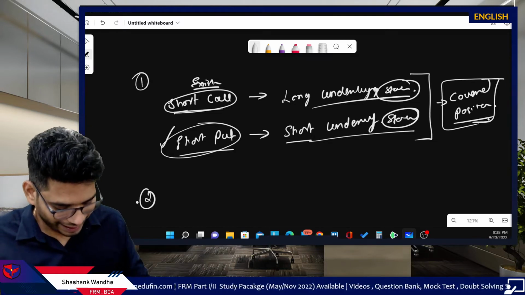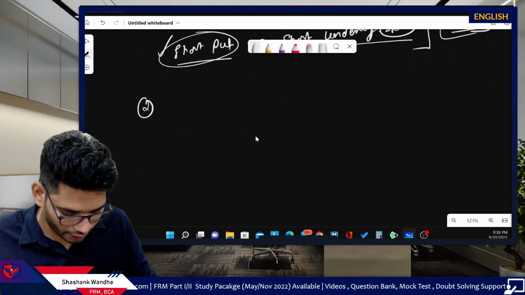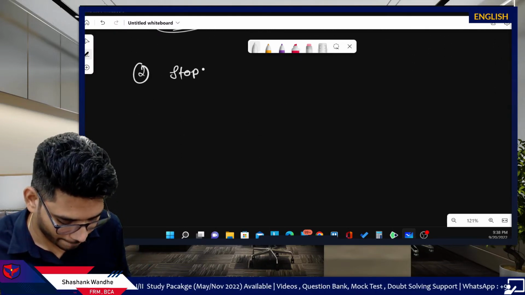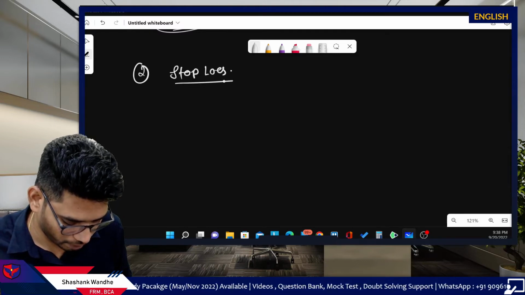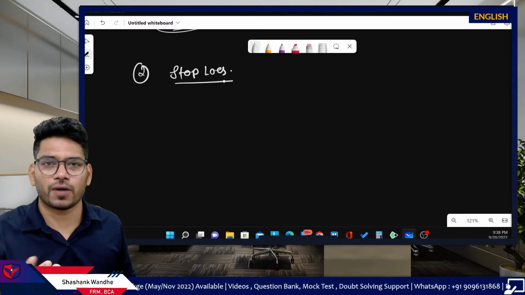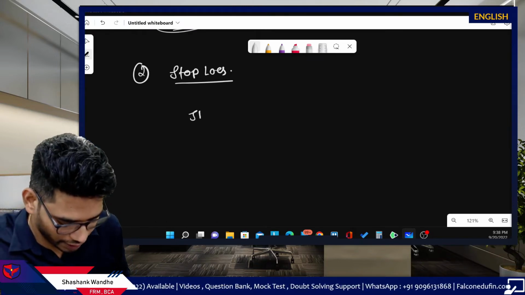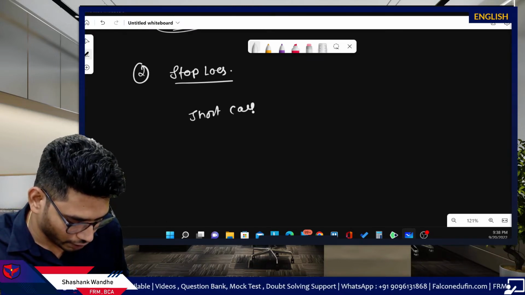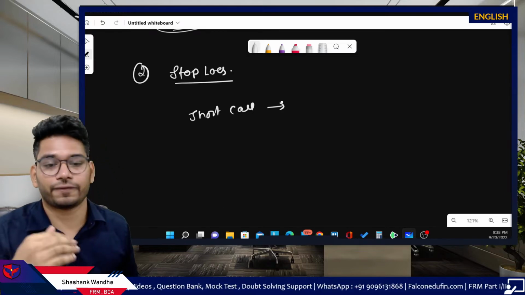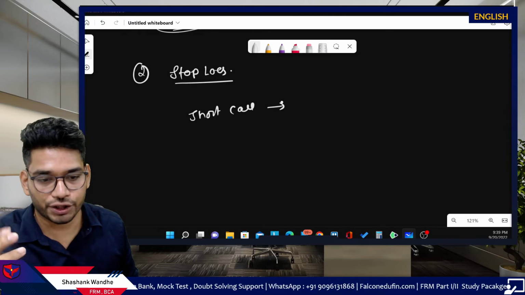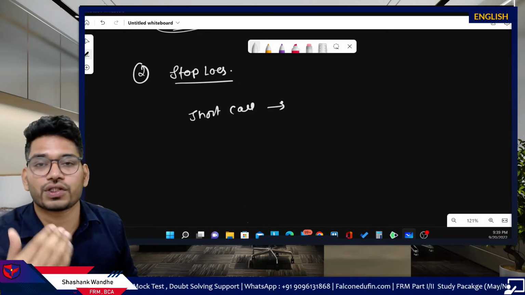Now the second strategy which we can use for hedging our portfolio is using stop loss. In the stop loss case, your position will be squared off. Say you have a short call position, and if things go south, if it goes in the negative direction, then your position will be squared off.